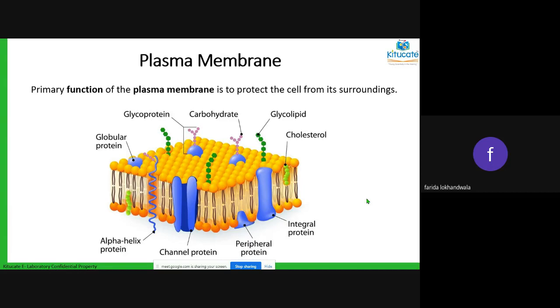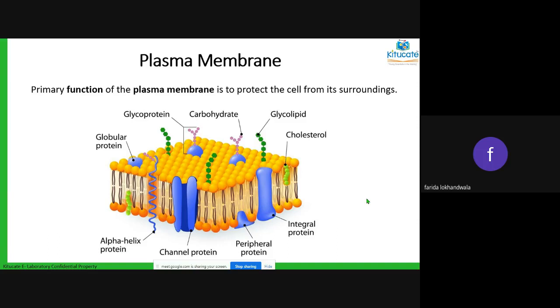Why do you need things to come inside? The food that you have taken has to come inside. The oxygen that you have breathed has to come inside the cell so that it will react and produce energy for you. And the waste material made in that process has to go outside. Just imagine it like a factory: raw material has to come in, the final material is produced, and the waste material has to be thrown out.